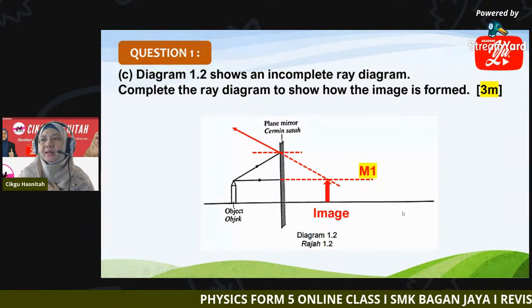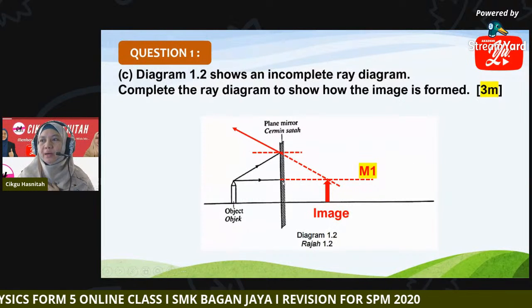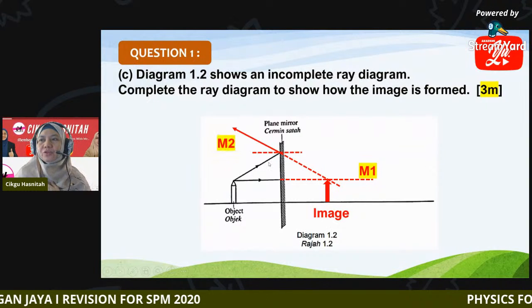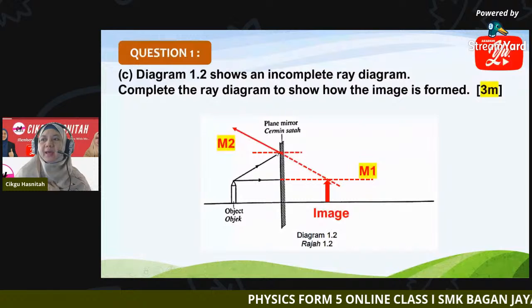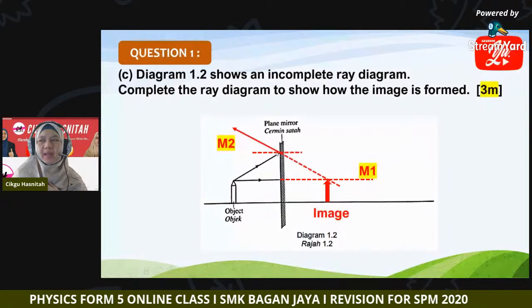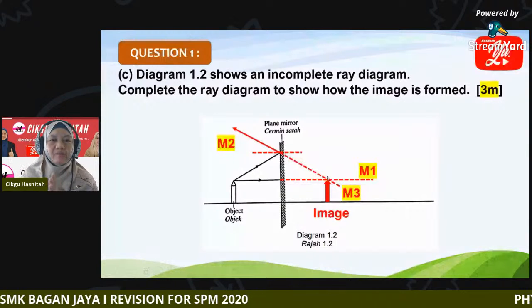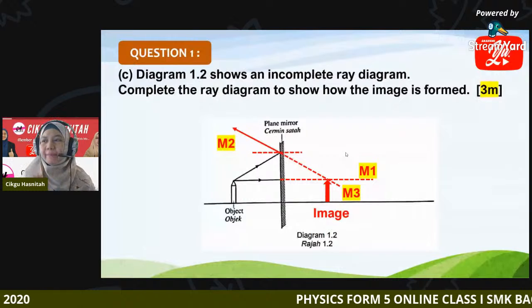The first mark is when you draw the normal for the first incident ray. Second, when you show the second reflected ray up here. And the third mark is where you draw your image. Okay, so this is the complete drawing for the ray diagram on how an image is formed for a plane mirror.